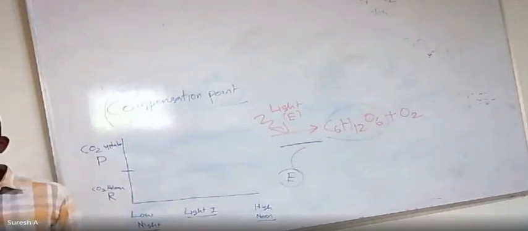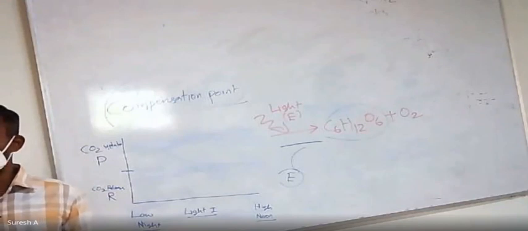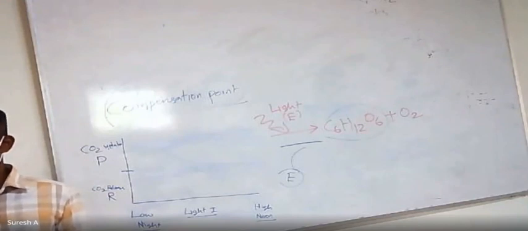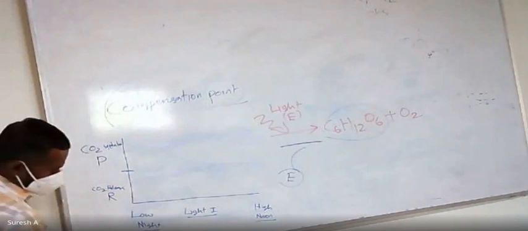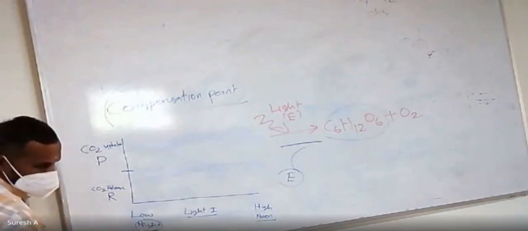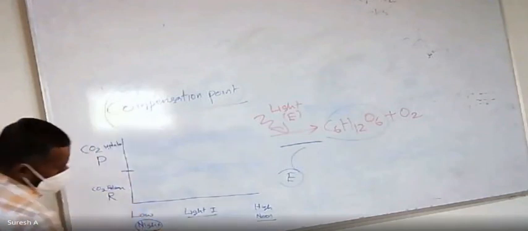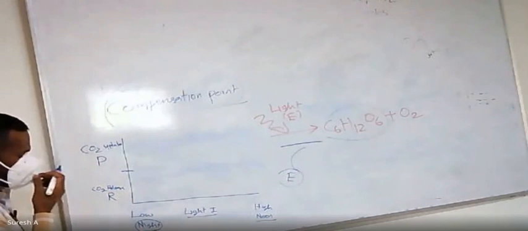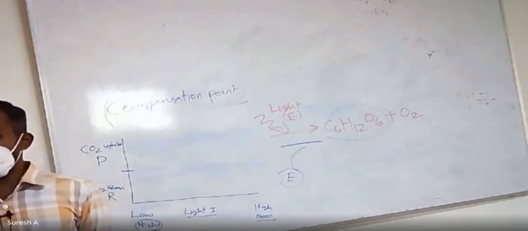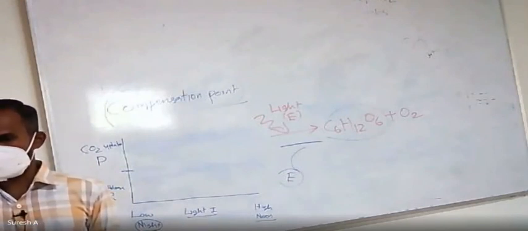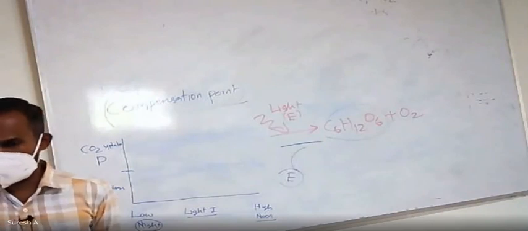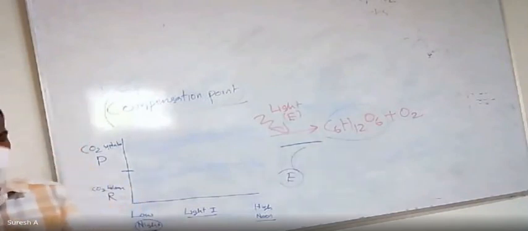Respiration is constant throughout the day, but no photosynthesis occurs at night. So your photosynthesis rate should increase over respiration, then only you get fruits.